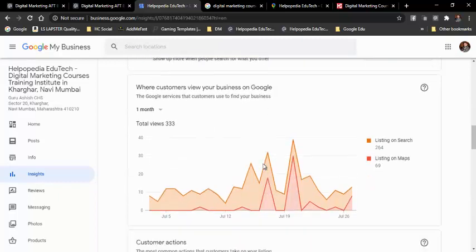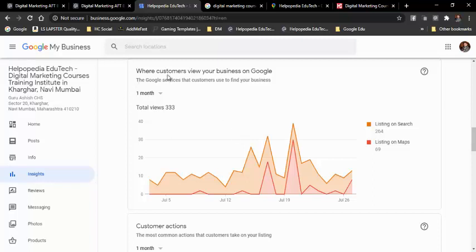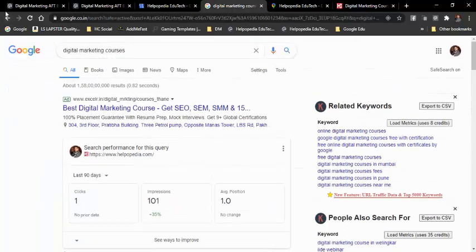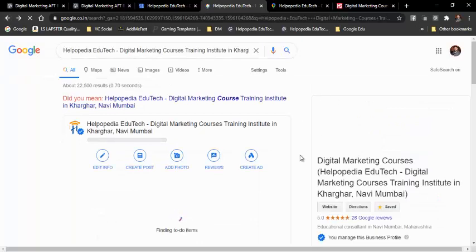And then over here, where customers viewed your business on Google, we can get all the listings. Out of the 333 in 1 month, say 264 people found us on search. This is Google search.